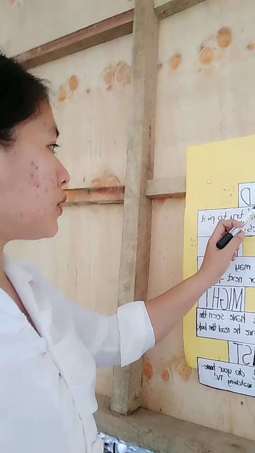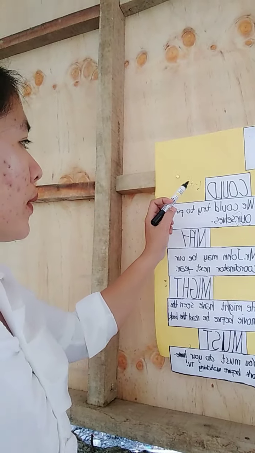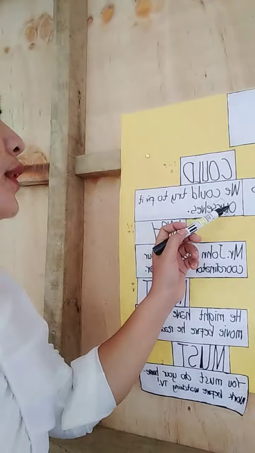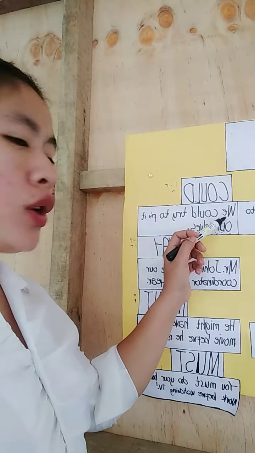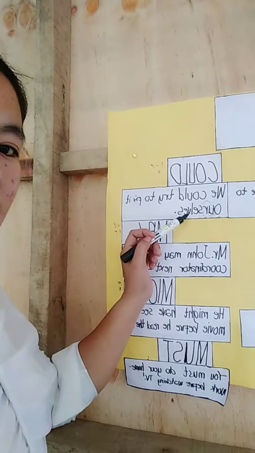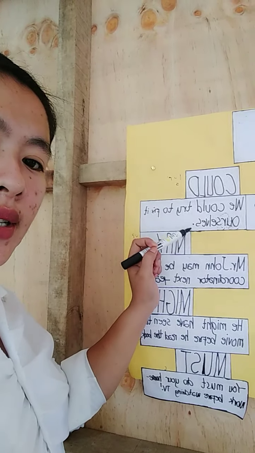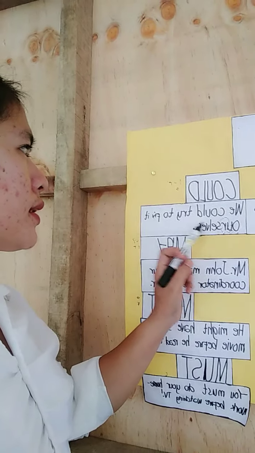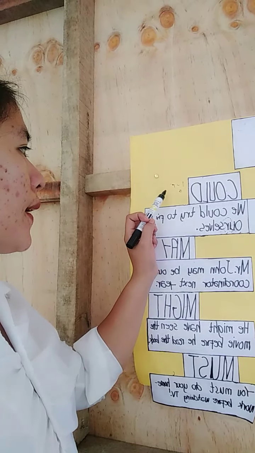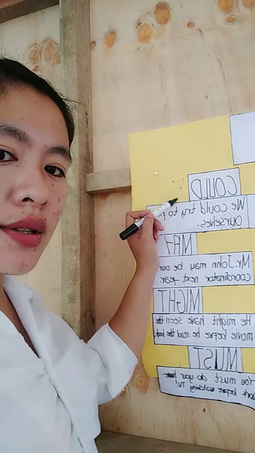So number two, could, the past tense of can. For example, we could try to fix it ourselves. The use of this sentence is a suggestion.